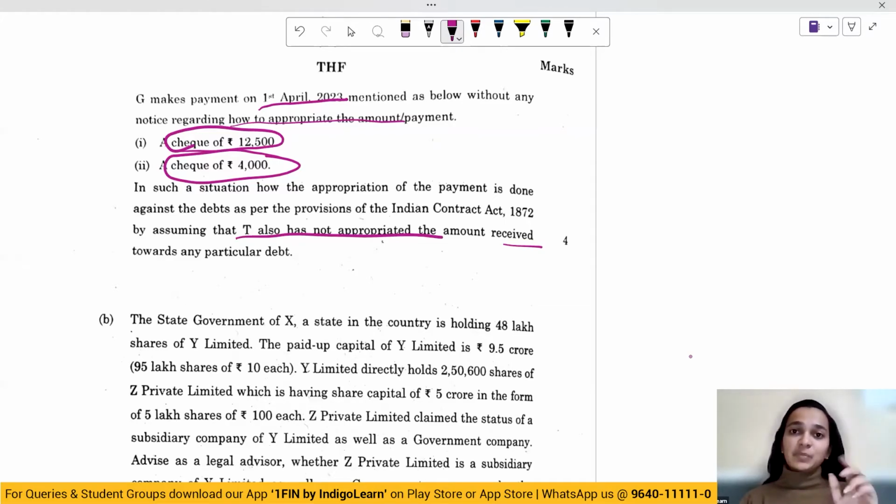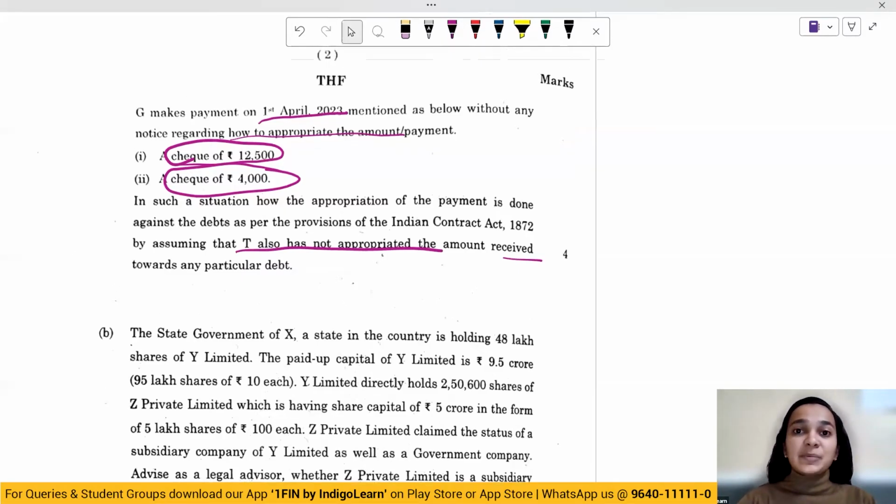Under appropriation of payments, we have understood that it has to be appropriated in a manner in which the debtor decides. If the debtor has not given any directions, then the creditor can himself appropriate the payment according to his desire. However, when both the debtor and creditor do not do it, then the debt shall be settled in the order of time. So let's see the payments.